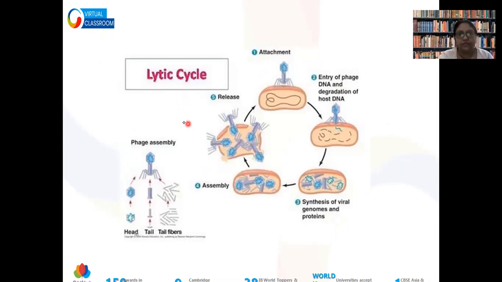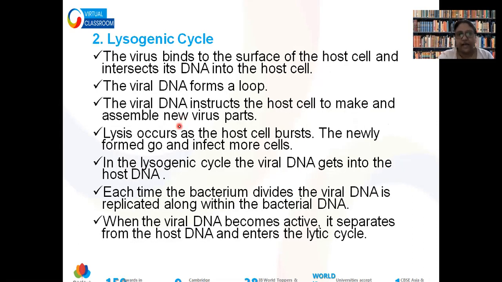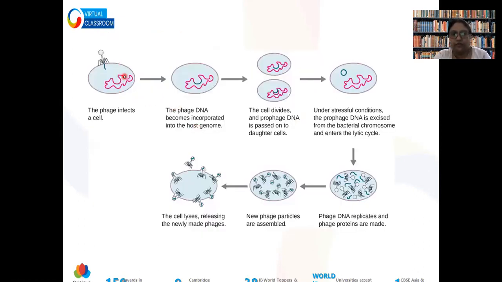So we will now talk about the lysogenic cycle. I told you this is a temporary part. All lysogenic cycles will finally generally go for the lytic cycle. Yes, if the organism dies before that, then it will be there in the lysogenic form only. So let's look into the picture. The phage infects, same. Cells keep on dividing and every new cell will have a piece of virus with them. Under stressful condition, the cell will move into the lytic cycle and then the lytic cycle will proceed. So this is all about the lysogenic cycle.